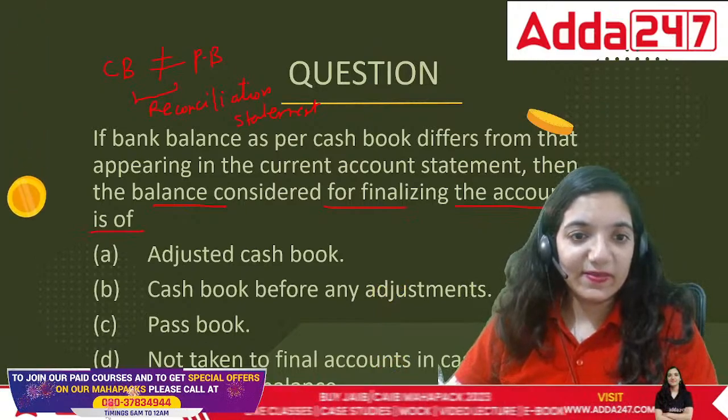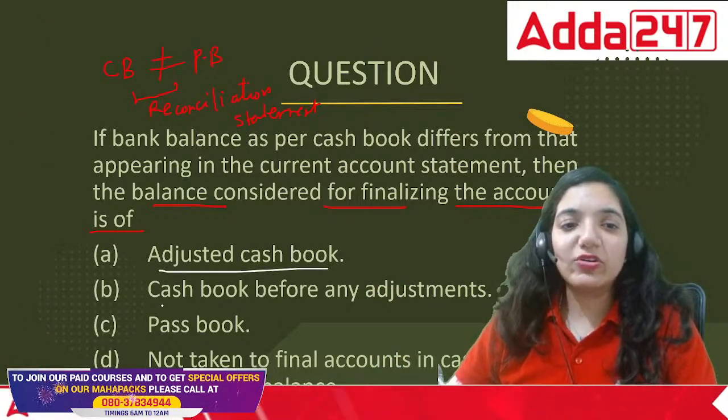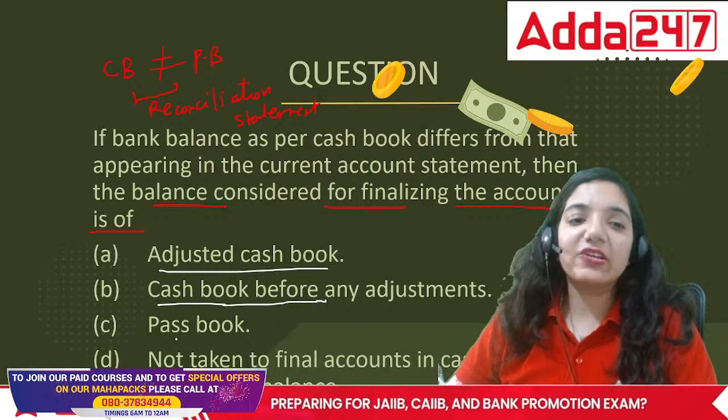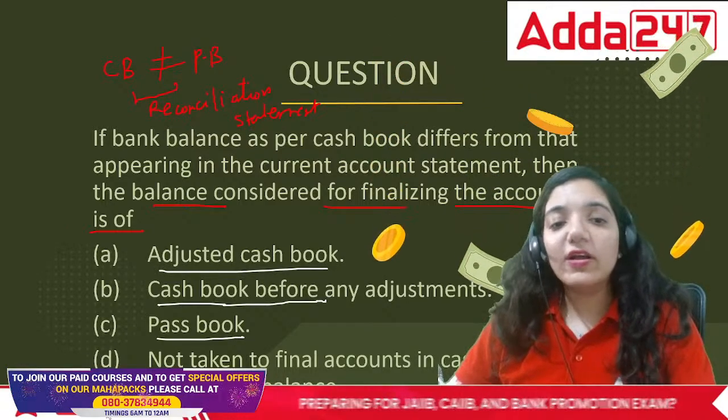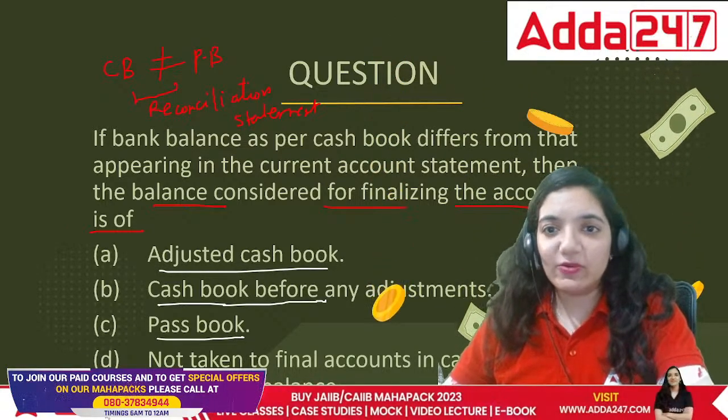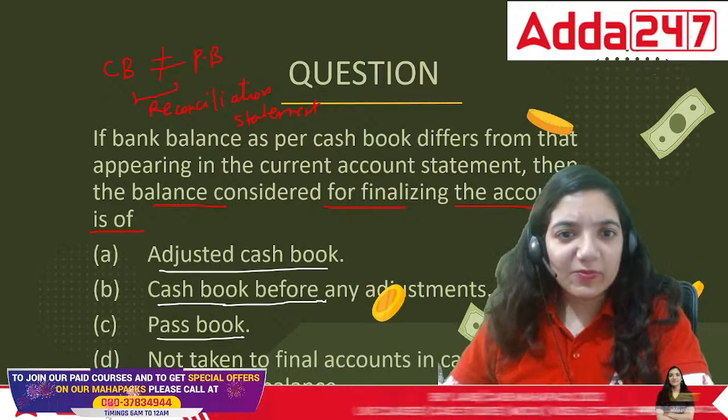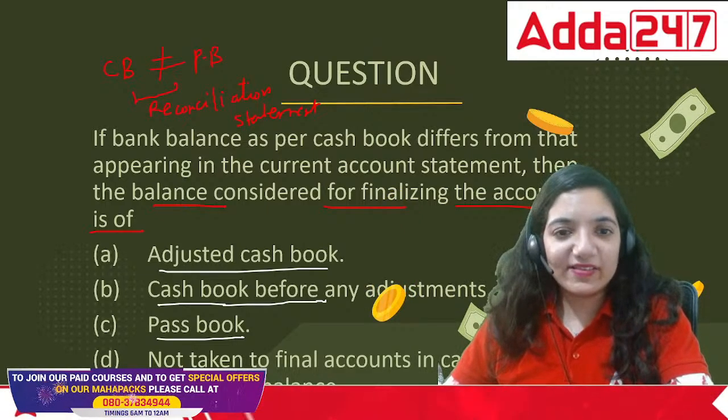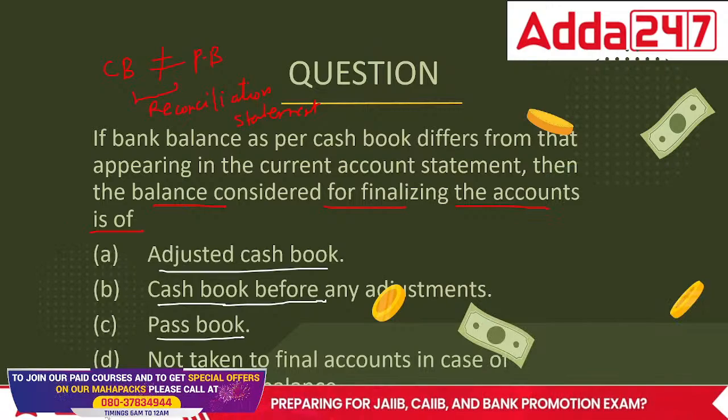The options are adjusted cash book, cash book before any adjustments, passbook, or not taken into the final accounts. I hope the last part is visible. So let's look at the question properly there. I hope it's visible right now.